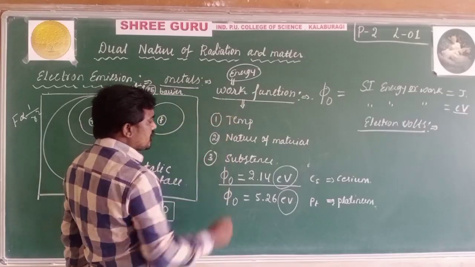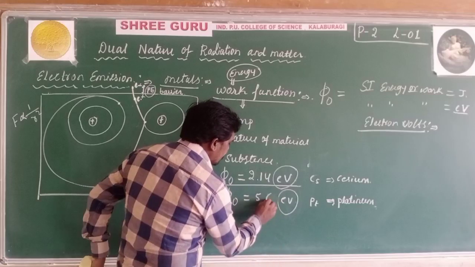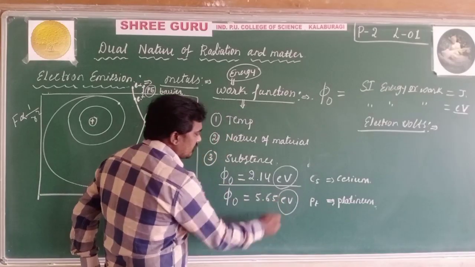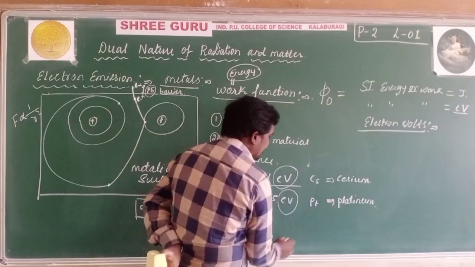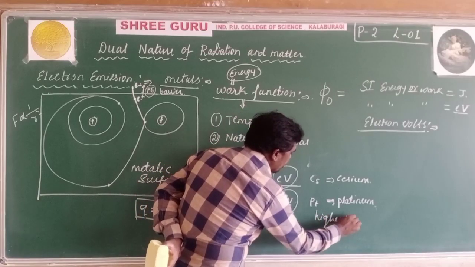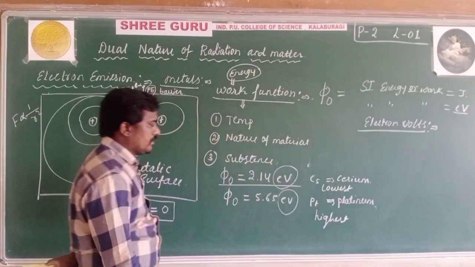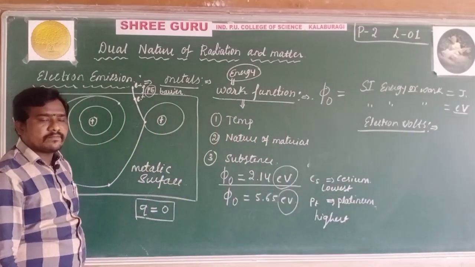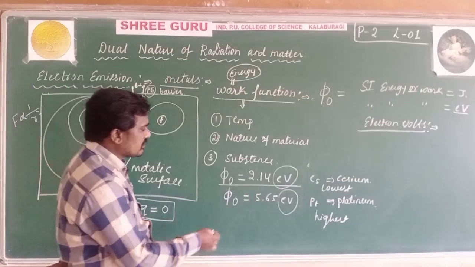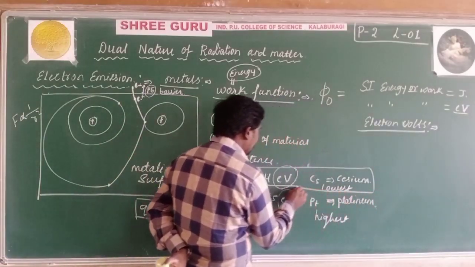The work function is highest for platinum, that is 5.65 electron volt. This is the highest work function, and this is the lowest work function. For cesium, the work function is lowest. This is the minimum energy.